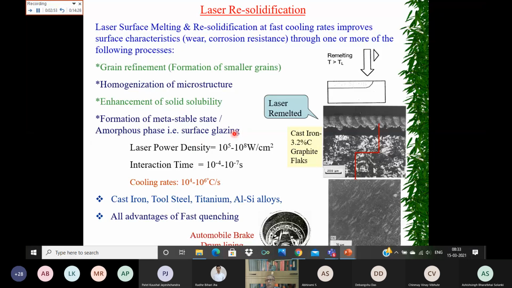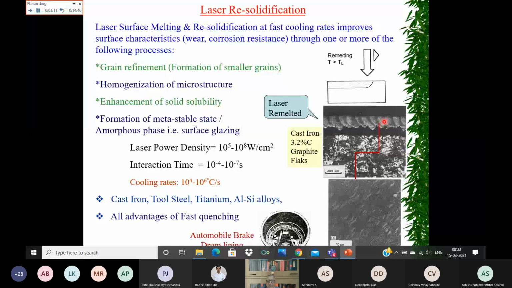So the friction wear is also going to reduce. So either one or a combination of these processes, depending upon your cooling rate, you can modify the top surface after melting and allowing it to resolidify at a very fast rate.